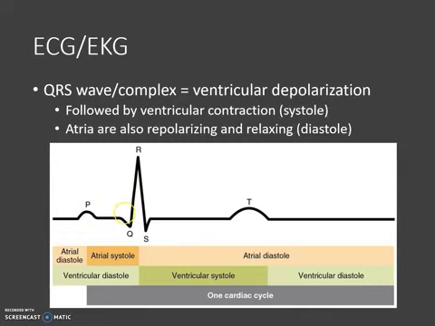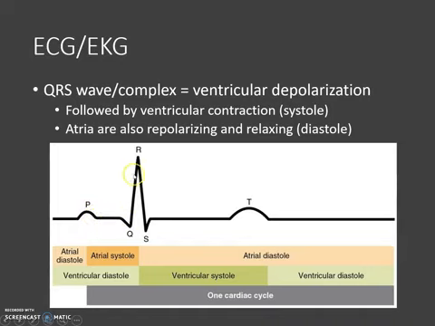The next part of the kind of normal EKG here is the QRS wave, also called the QRS complex. And this is when the ventricles are depolarizing. And after the ventricles depolarize, the ventricles then contract. So we had our stimulus of the atria, and then the atria contracted.